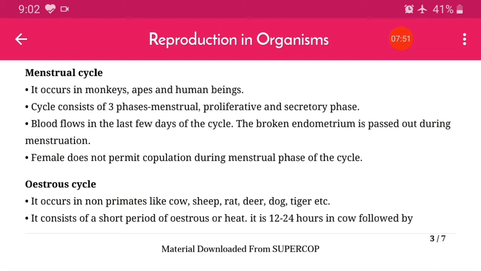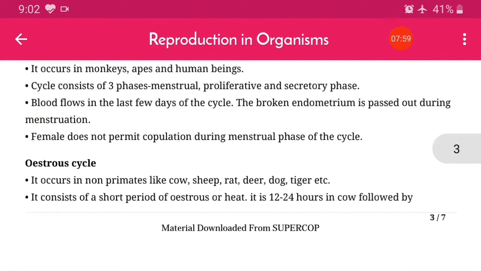Now blood flows in the last few days of the cycle, and the broken endometrium is passed out during menstruation. This process, we all know about it, the menstrual cycle. So it is the broken endometrium and the blood that come out, and that is called menstruation.